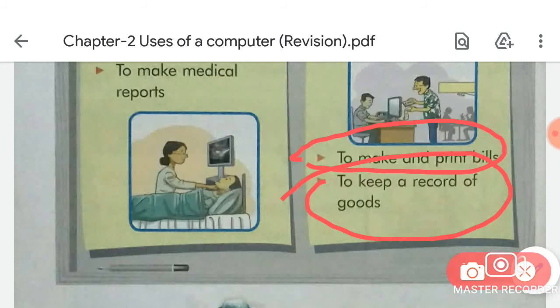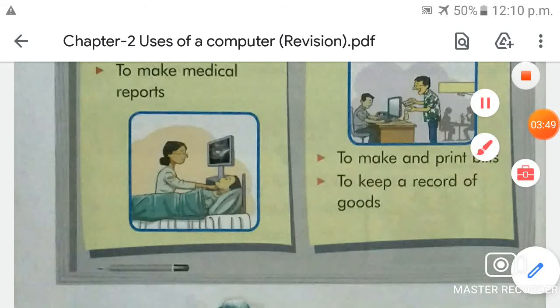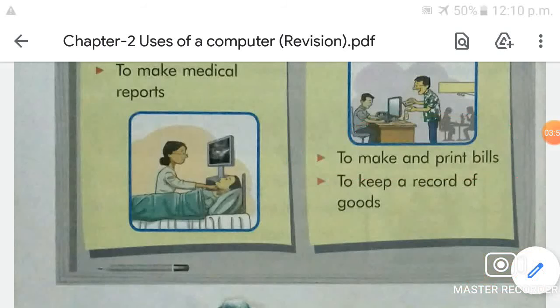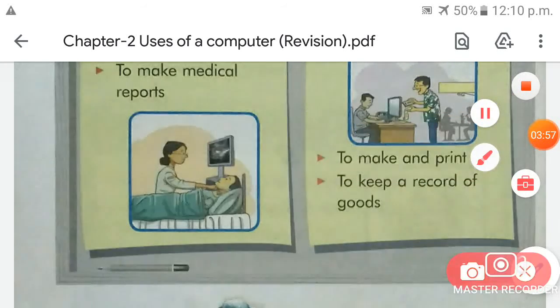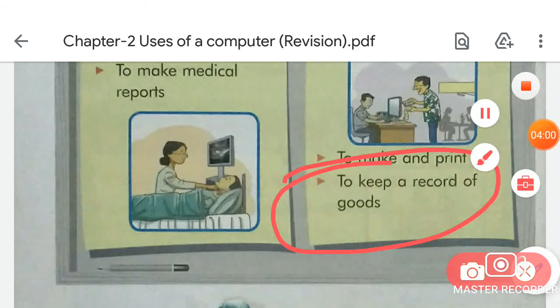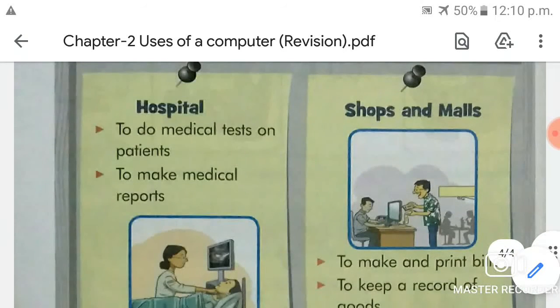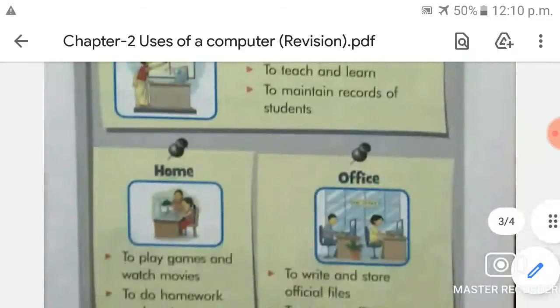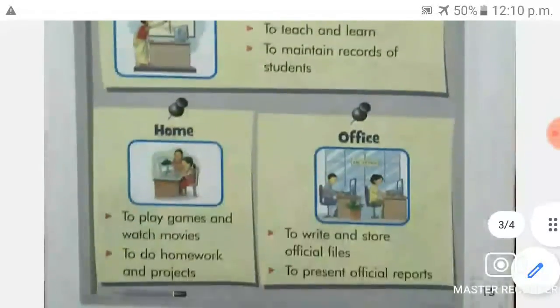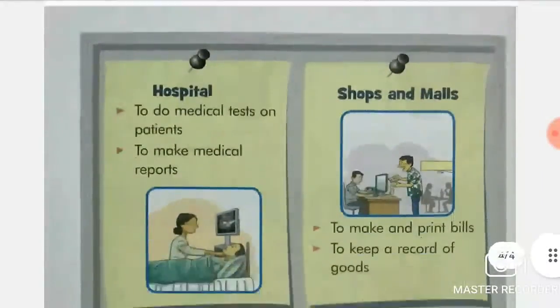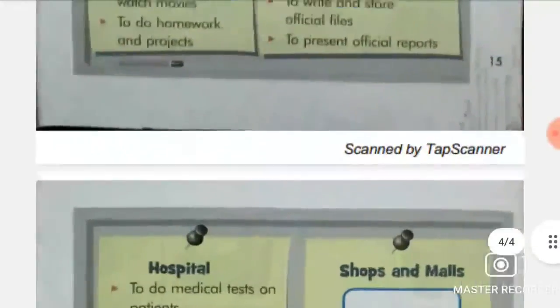So the shopkeeper uses the computer to print bills, and they also keep the records of goods in the computer. So is it clear? So these are the places where computers are being used at this time. There are also lots of other places where computers are being used, but these are a few of them, okay.